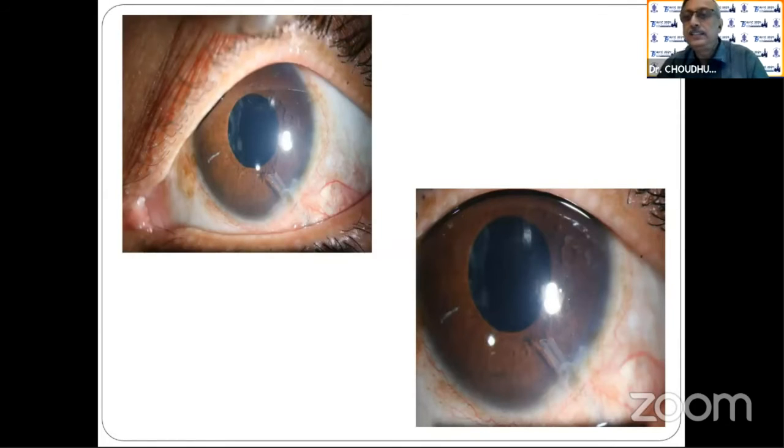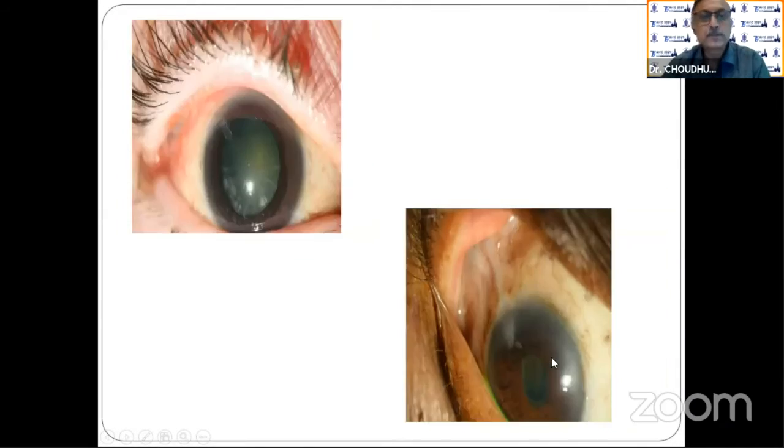I just want to tell you, these two types of valves are all Indian made. One is the Aurolab, which is totally Indian, and the other is from Dr. Ahmed, who is from India, now an Indian American, but he is an Indian from Lucknow. So these are post-operative cases of neovascular glaucoma in one case. You see, there's no neovascularization after the good retinal surgeon worked on it, and the patient is doing fine. This is another one.